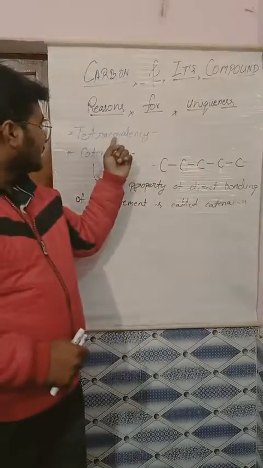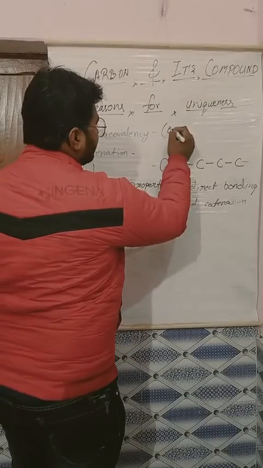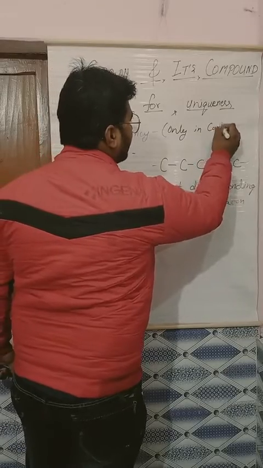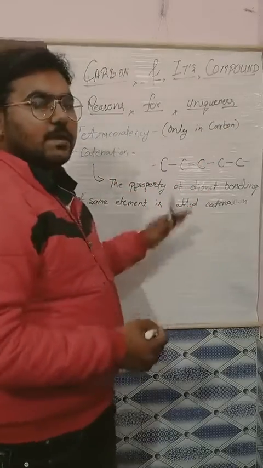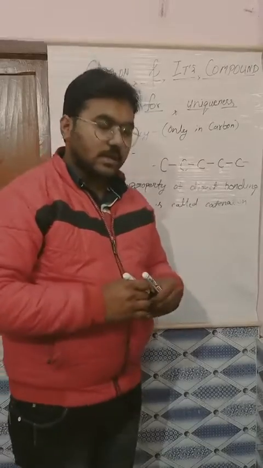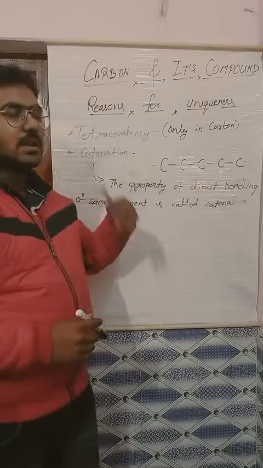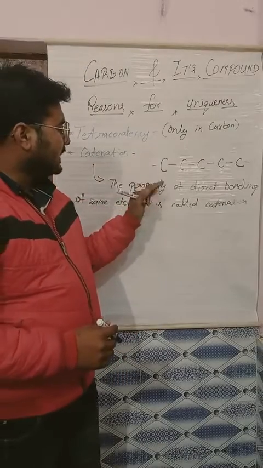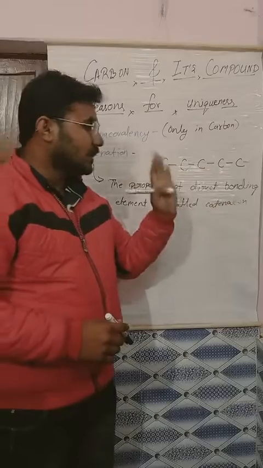This tetracovalency was only in carbon, exclusively in carbon. But this catenation is in other elements also. So catenation we have studied: the property of direct bonding of the same element is called catenation.